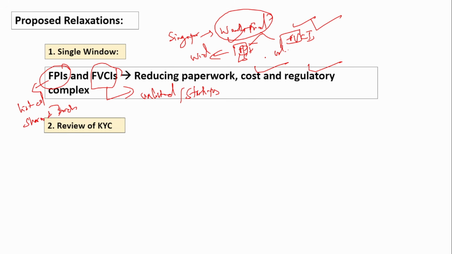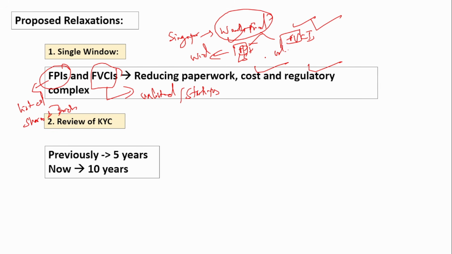Okay. Next is review of KYC, that is know your customer. Here the FPI's KYC is also renewed on a regular time basis. Previously, it was reviewed once in 5 years. Now it has been increased to once in 10 years, to make it even more convenient for the investors. So remember the new tenure, you don't have to remember the old tenure, it is 10 years. Once in 10 years, the review of KYC will take place.